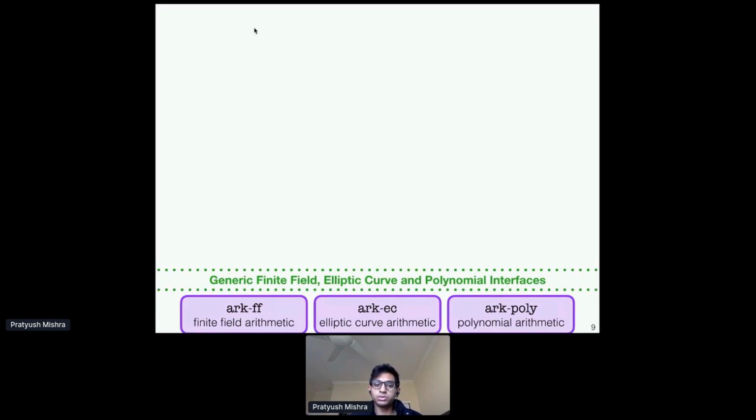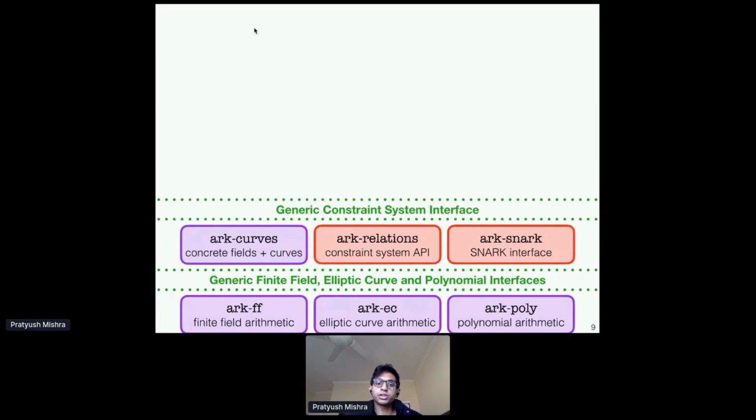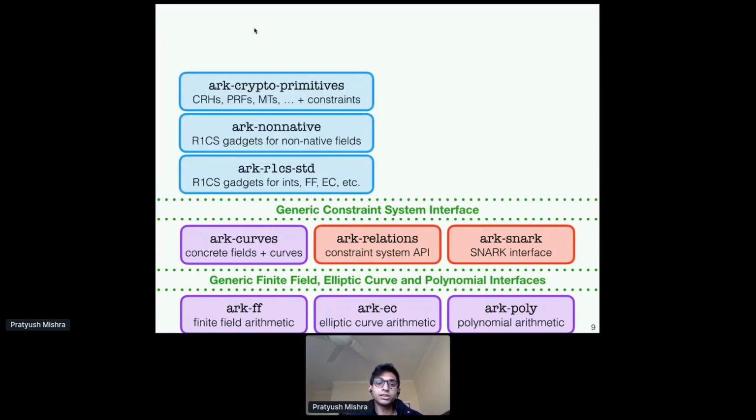Okay. So in a bit more detail, arkworks consists of a few libraries. At the lowest level, you have your libraries for your algebraic objects, such as fields, curves, and polynomials. And these provide a generic interface that can be reused by the next layer, which consists of concrete instantiations of the fields, as well as libraries for programming and specifying constraint systems. Okay, so that's your middle layer. And this layer provides a generic constraint system interface that can be used for developing gadgets. So for common objects such as hash functions, PRFs, Merkle trees, as well as finite field arithmetic, elliptic curve arithmetic, lots of common operations inside SNARKs. All of these are developed generically over the underlying constraint system API.